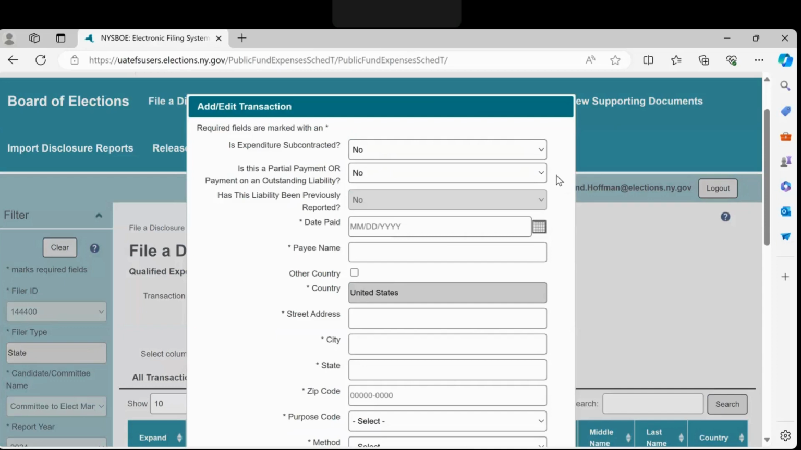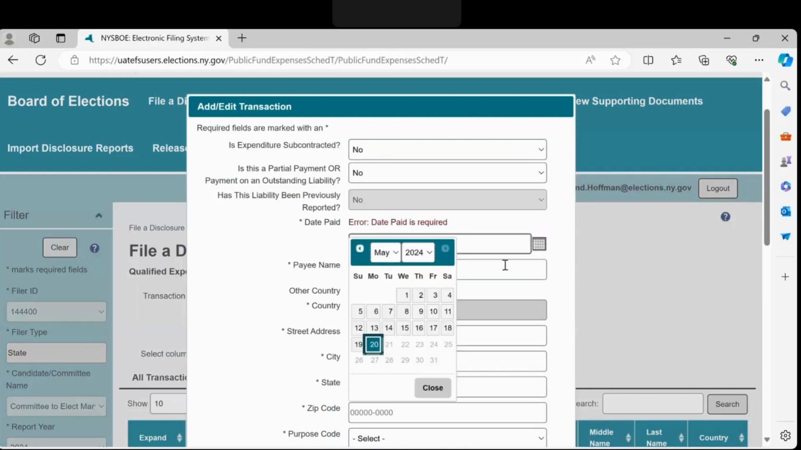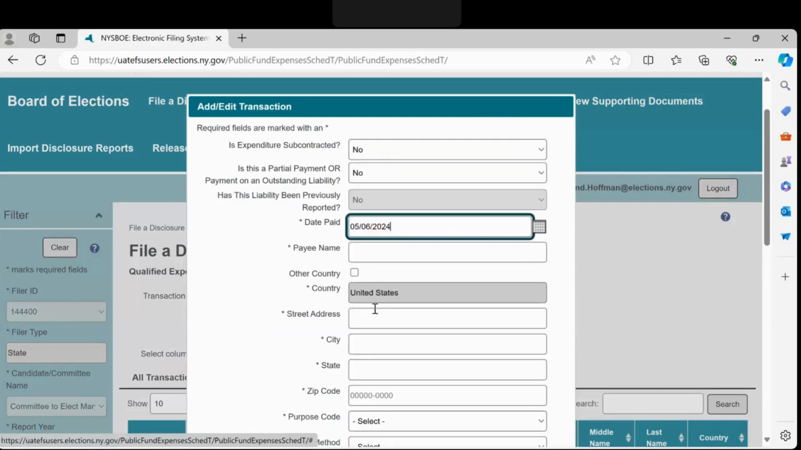We will first demonstrate how to report a typical qualified expenditure of a committee, one that is not subcontracted, not a partial payment, and not an existing liability. Our example is a qualified expenditure the committee made for website development to Squarespace. We answer the 3 questions at the top of the dialog box appropriately using the drop-down menus: no, no, and no. Next, enter the date the qualified expenditure is made or select it from the calendar provided.